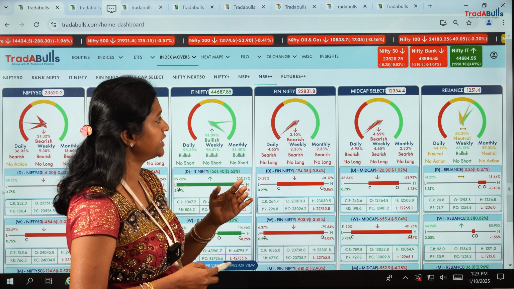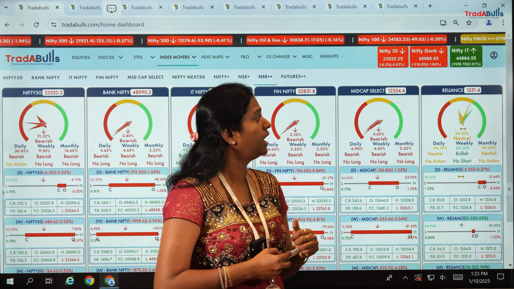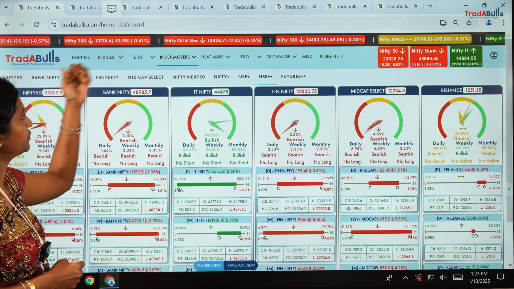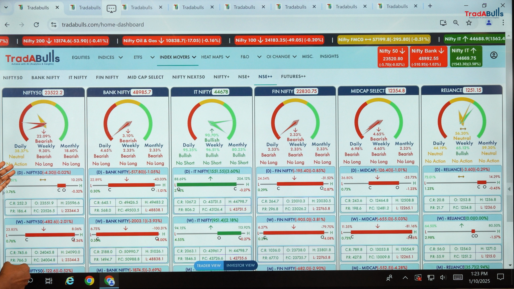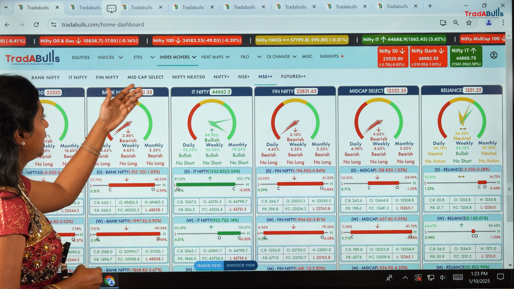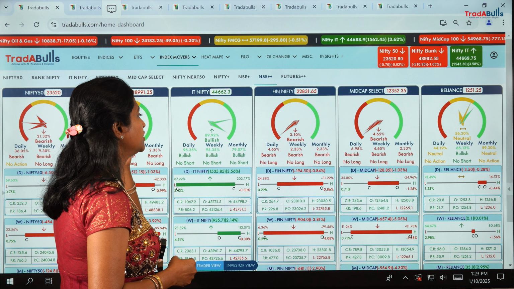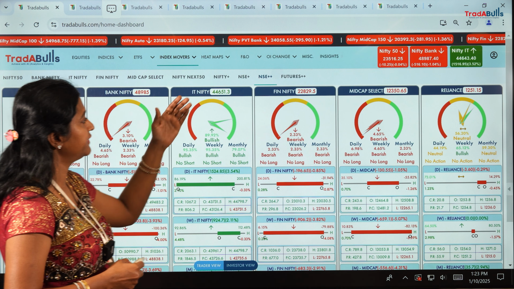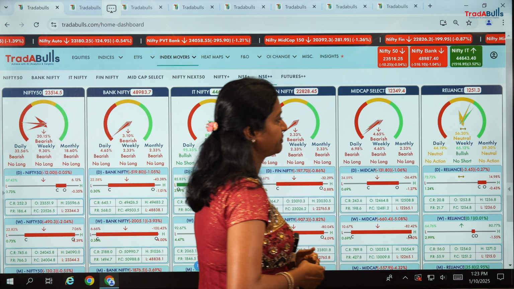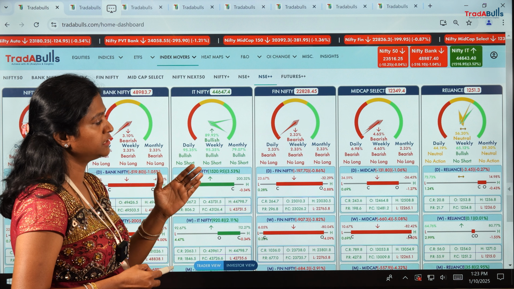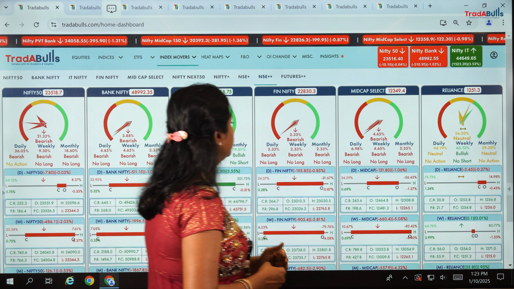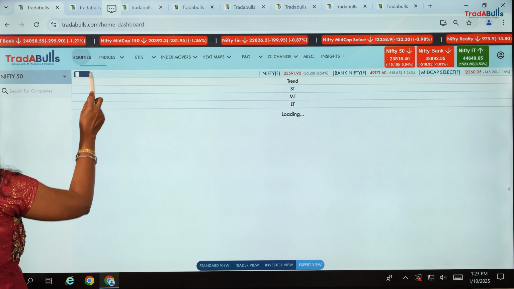So as you can see, our Tradables application clearly indicates how the market momentum is. Even in NSE++, if you go to index movers, it shows a clear indication of Nifty 50 being bearish, Bank Nifty being bearish, and Nifty IT showing bullish momentum, whereas the rest, Fin Nifty and Mid Cap Select, are showing bearish, and Reliance is showing neutral. Yesterday Reliance was a little bit bearish, but today it has come to neutral.